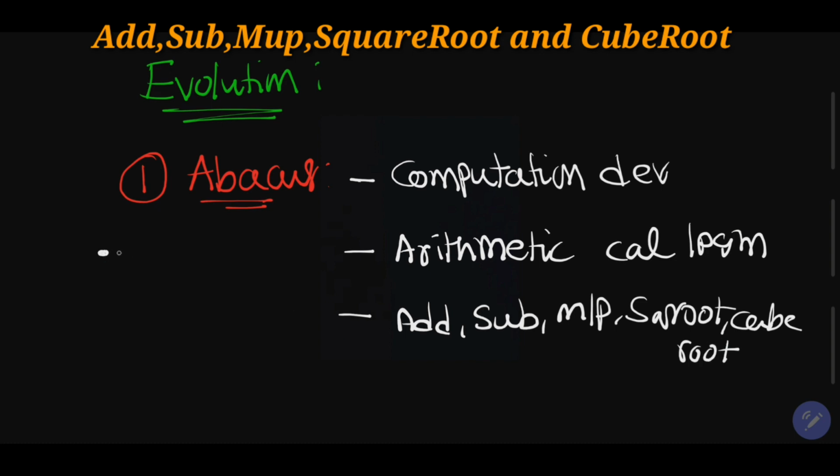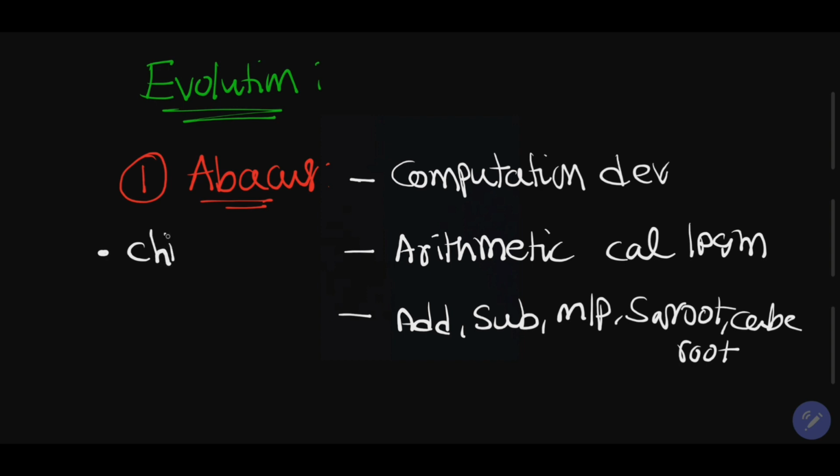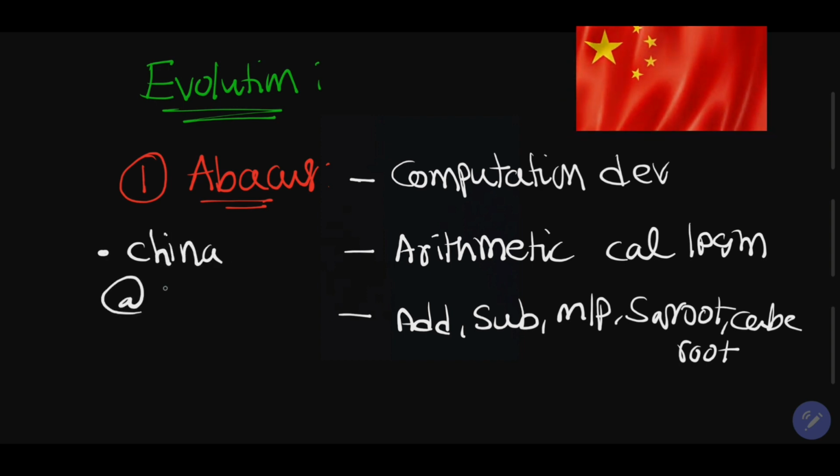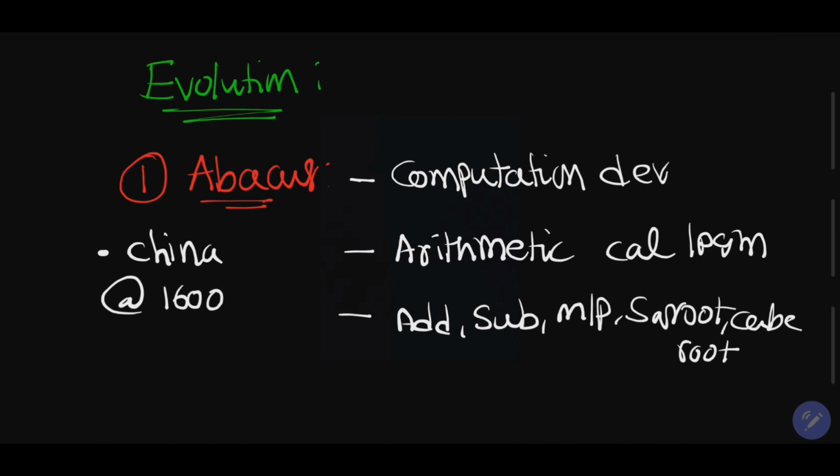This abacus was developed by the Chinese in the year 1600, meaning 500 years ago China people developed this abacus. It is one of the successful devices. We can perform all these calculations very easily. It is not an electronic device.